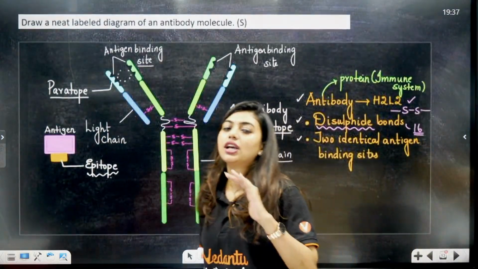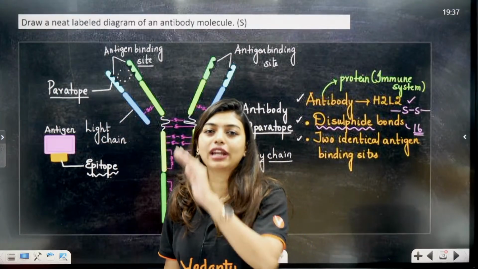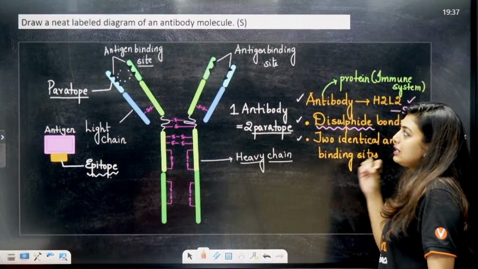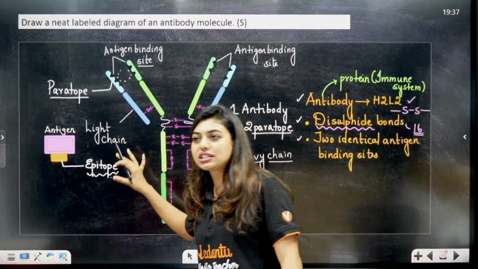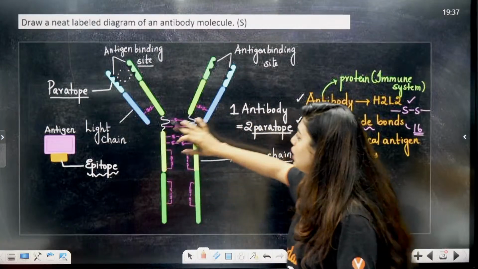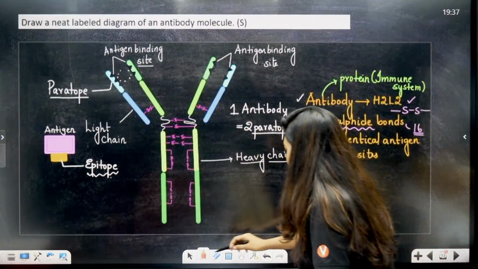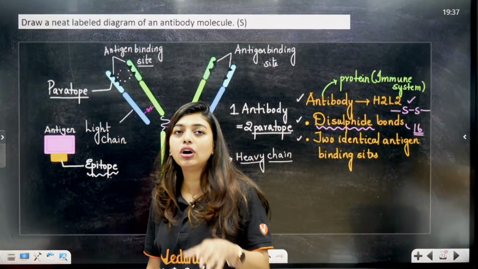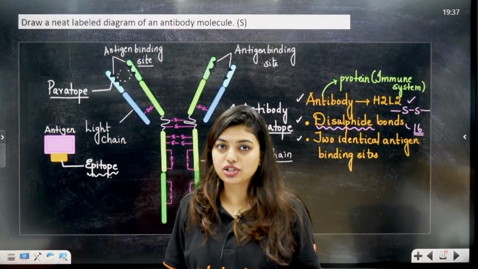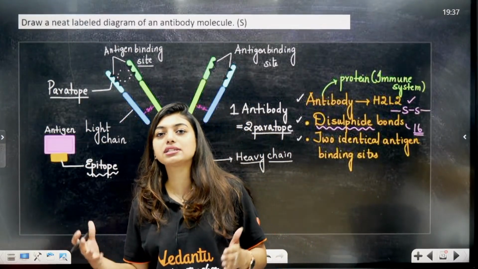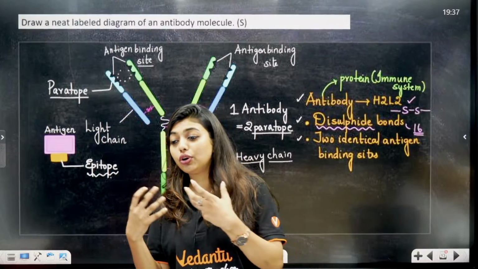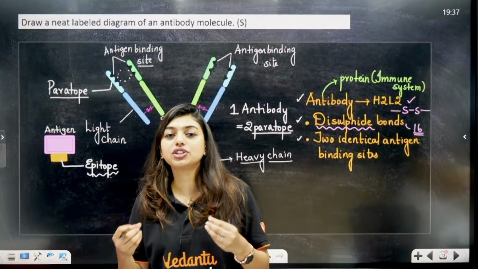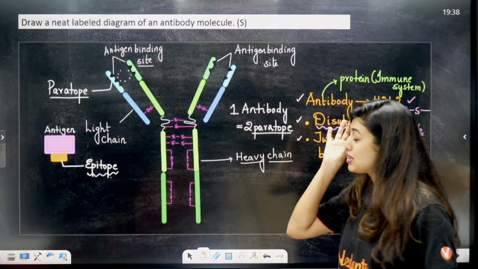Now this question is being repeated forever. I think this is the board's favorite question: draw a neat labelled diagram of an antibody. This is the diagram that I drew in the last class for all of you, so I've just taken a snip of that and added it. Students, I request all of you to learn the antibody diagram. I have seen so many questions on it in previous years, almost all the papers, mock papers, sample papers, pre-board papers, everywhere. It is one of the favorite questions, because it's easy also.